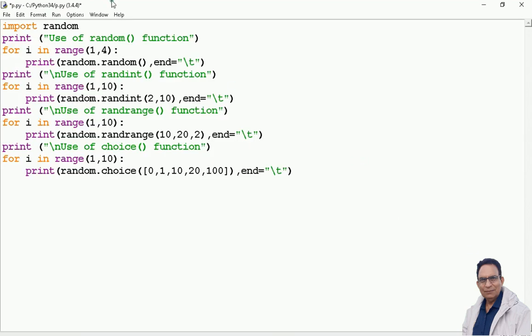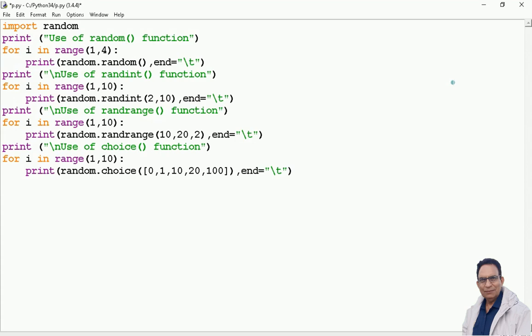This time I am using the random extended module, and there are a number of functions which I am going to use here. Random itself is a function, randint is another function, randrange is one more function, and choice is one more. Let us see the working of this so we can understand the use of it.